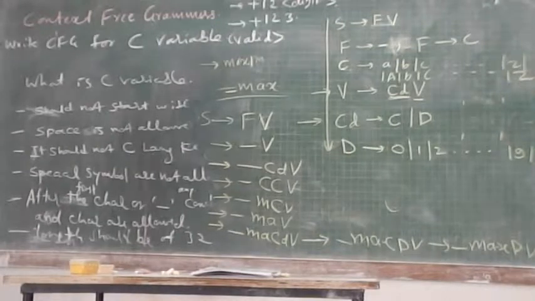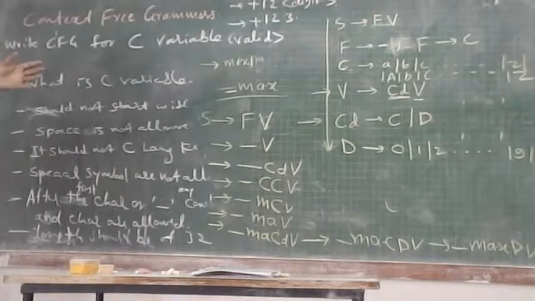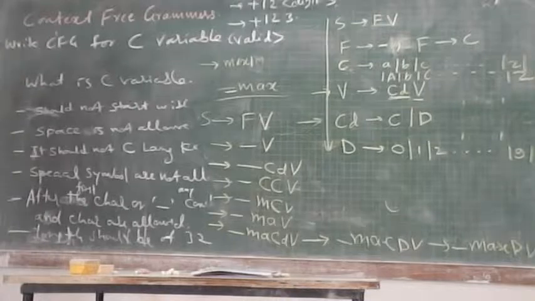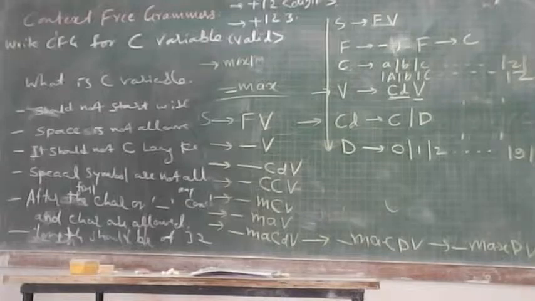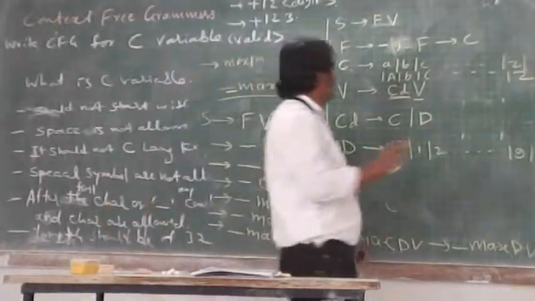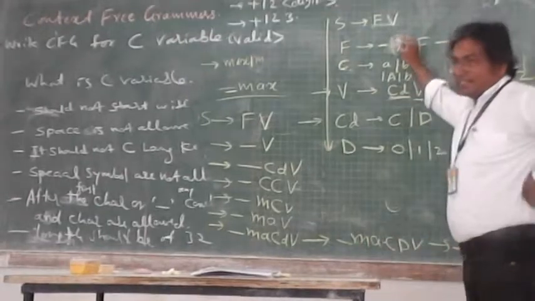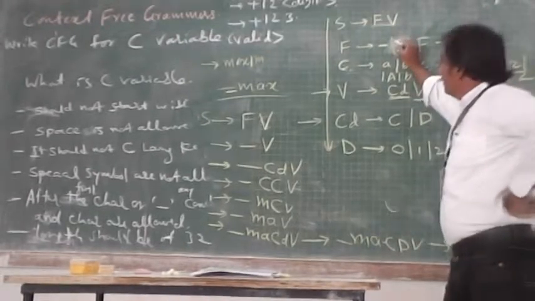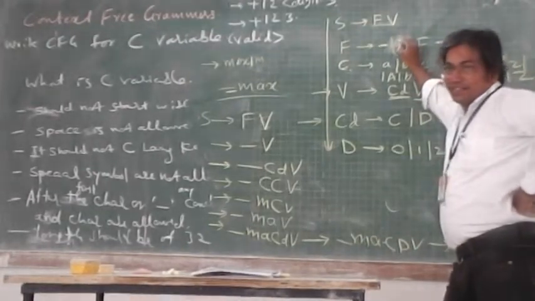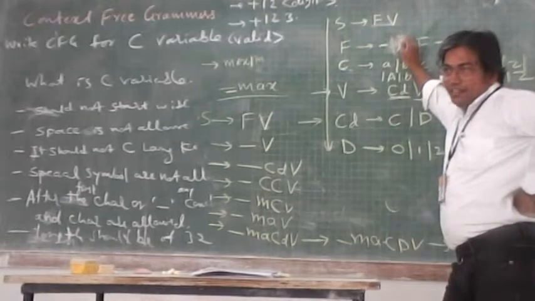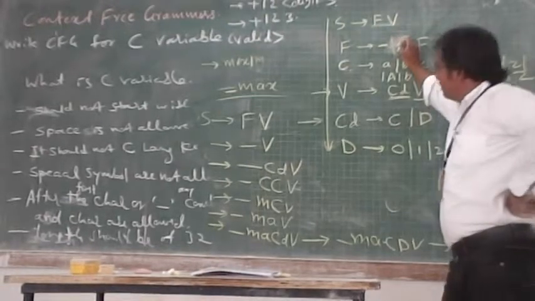That is the process. That is the process of design. That is why I told you. F belongs to C, D correct. D correct. D keyword C. So C D.